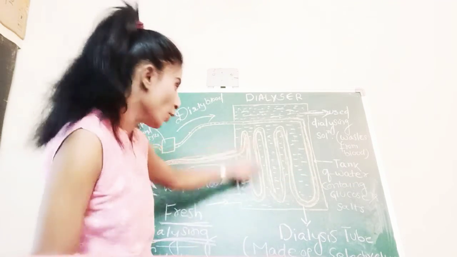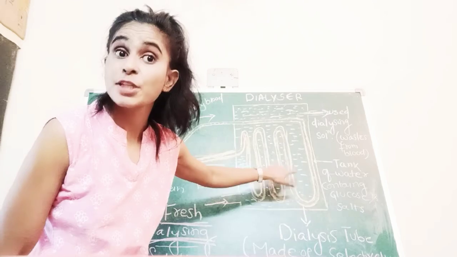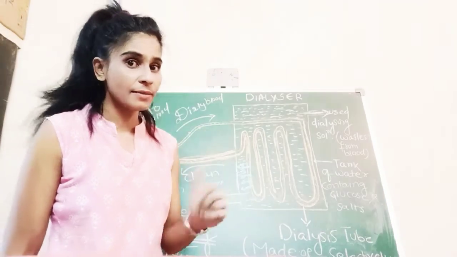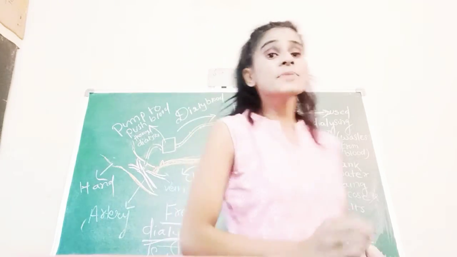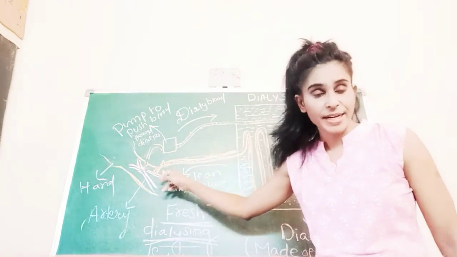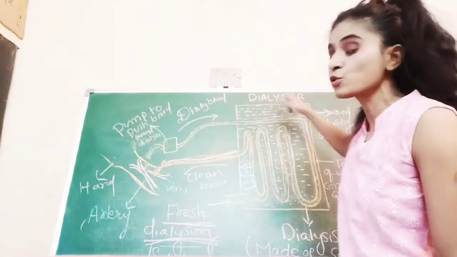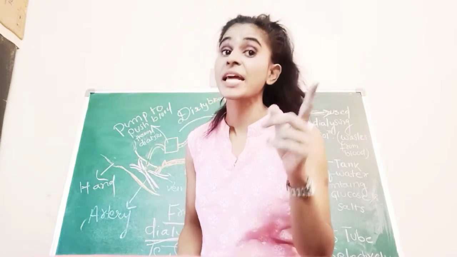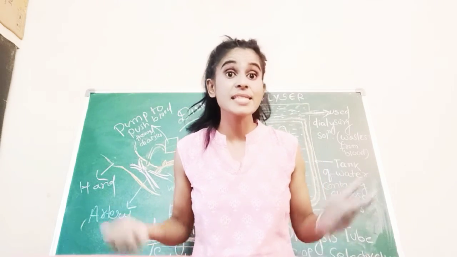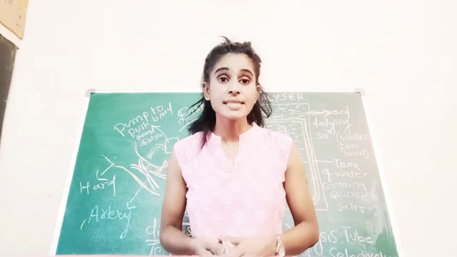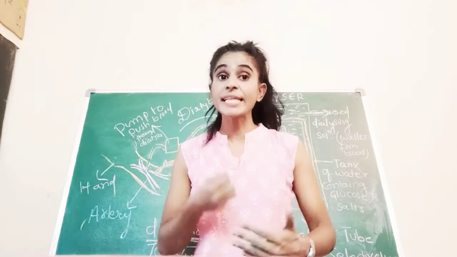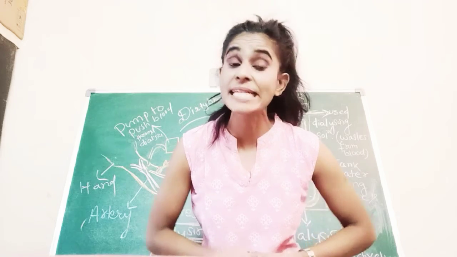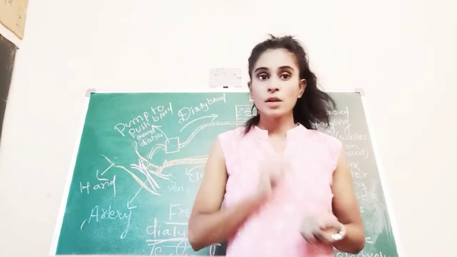Done. The tube is there. What is the tube made of? The tube is made up of cellulose, and the tube is semi-permeable. Done. Okay. Now, from the artery of the patient, the dirty blood is pumped into the machine. But before pumping, it needs to be treated with heparin. What is heparin? It's an anticoagulant. Yes, before and after entering the blood to the patient, the blood is treated with heparin. It is an anticoagulant. Got it?